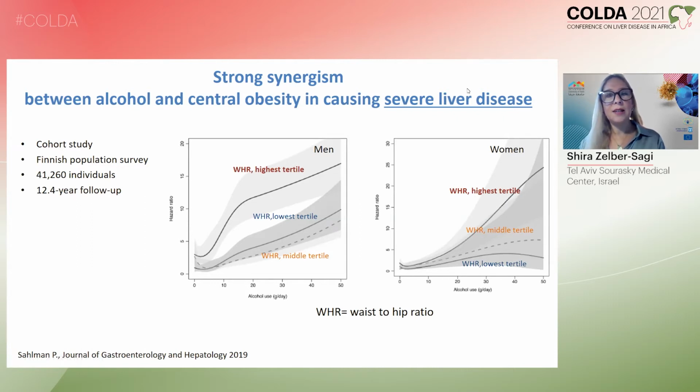In this cohort study, we can see that both men and women who have a high waist-to-hip ratio indicating obesity have much greater risk of severe liver disease if they consume alcohol, not only alcohol abuse, but also consumption of alcohol within the normal accepted range of up to 10 or 20 grams of alcohol per day are related with increased risk of severe liver disease if you suffer from obesity.